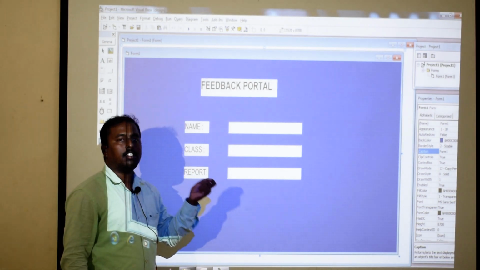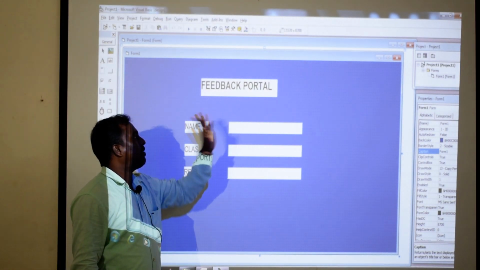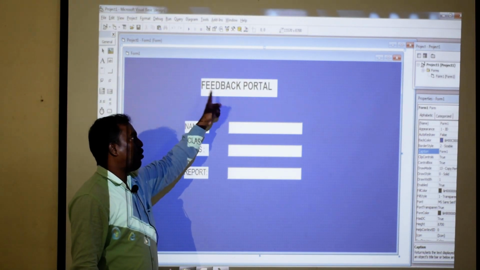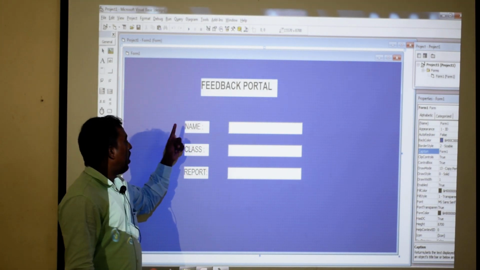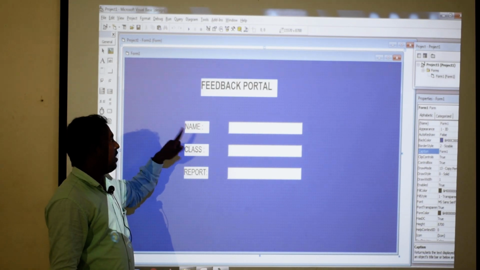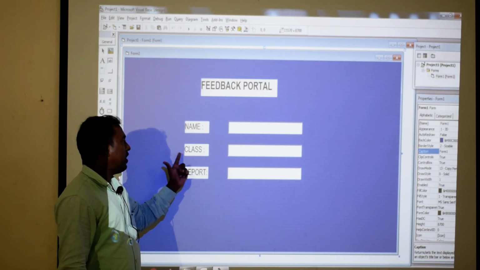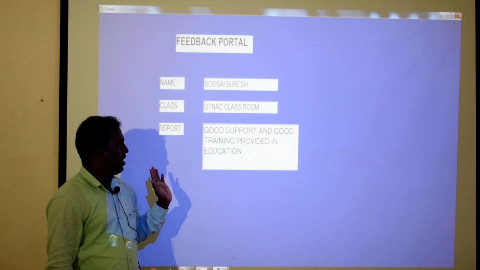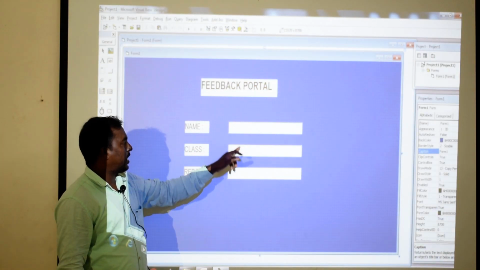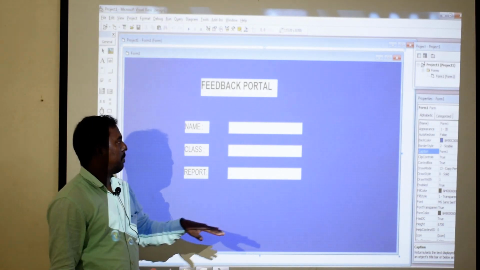Now my intention of application development is a feedback portal application. So Feedback Portal is represented by the label box, as I already showed, and then Label 2 is represented by Name, Label 3 by Class, and Label 4 by Report. After that, these text boxes are for user inputs.